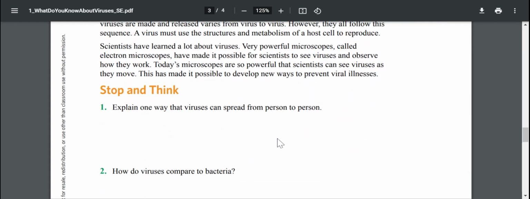Scientists have learned a lot about viruses. Very powerful microscopes, called electron microscopes, have made it possible for scientists to see viruses and observe how they work. Today's microscopes are so powerful that scientists can see viruses as they move. This has made it possible to develop new ways to prevent viral illness.